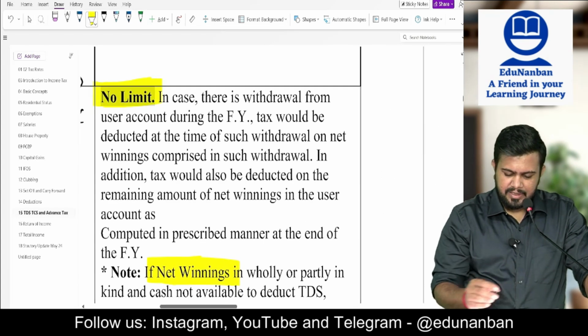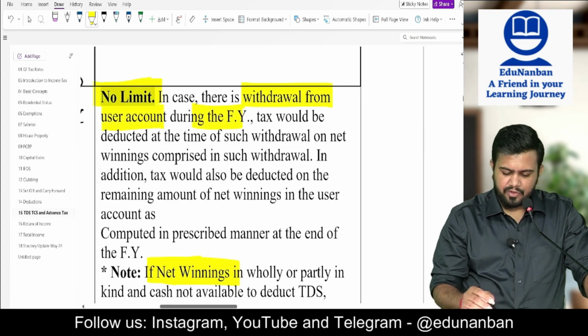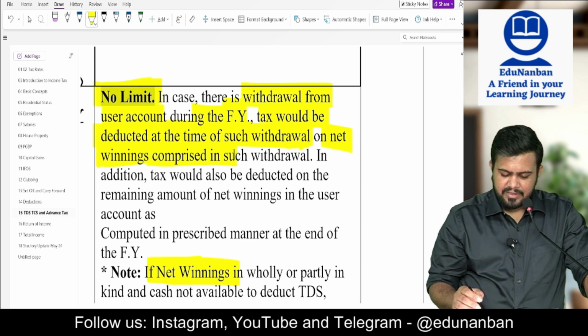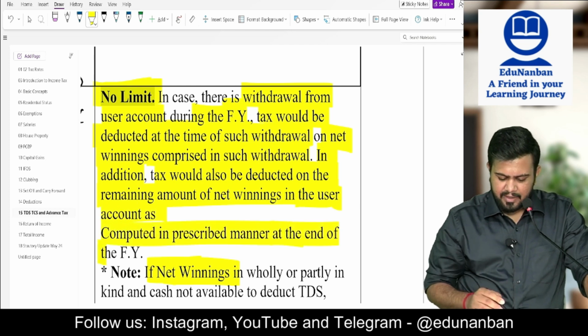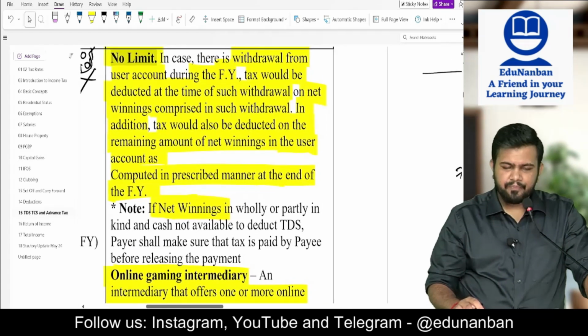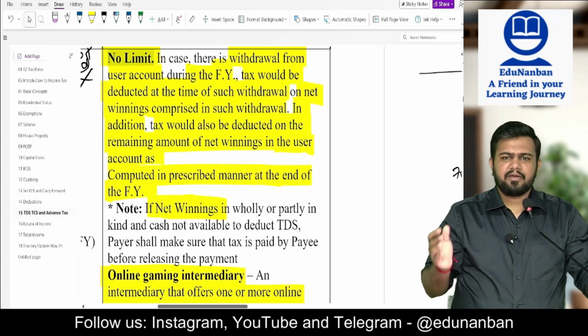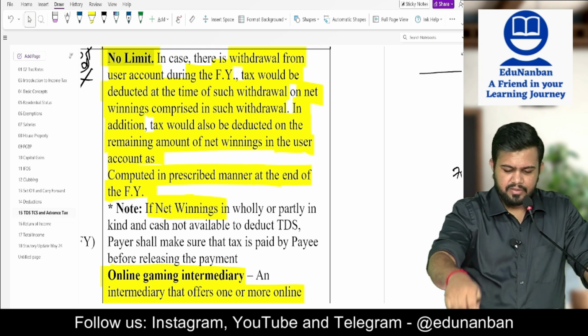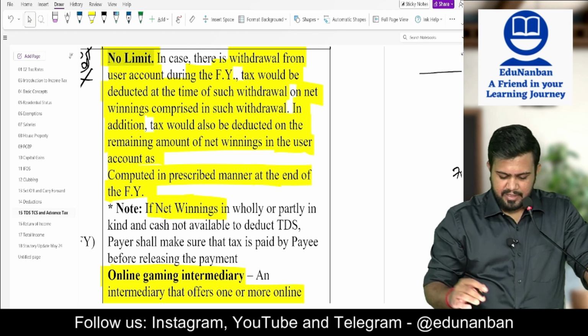So in case there is a withdrawal from the user account during the financial year, tax would be deducted at the time of such withdrawal on net winnings comprised in such withdrawal. In addition, tax would also be deducted on the remaining amount of net winnings in the user account as computed in the prescribed manner at the end of the financial year. So at the end of the financial year also, TDS would be deducted. The closing balance at the end of the financial year is the amount on which TDS should be deducted.